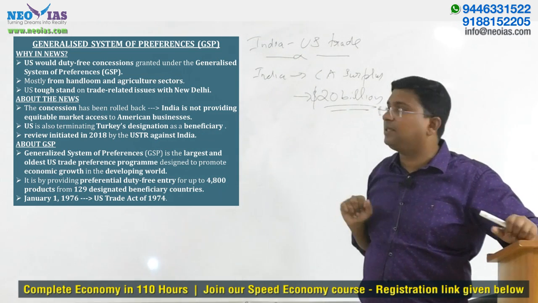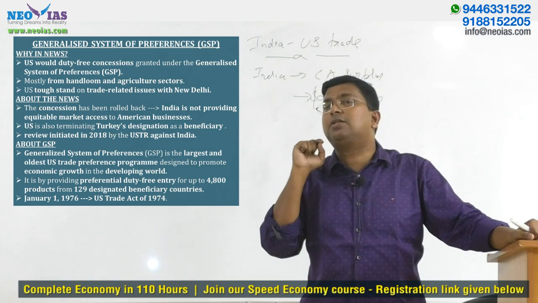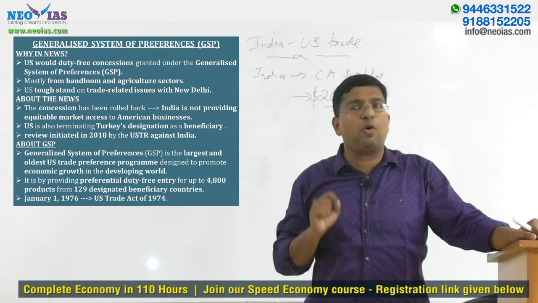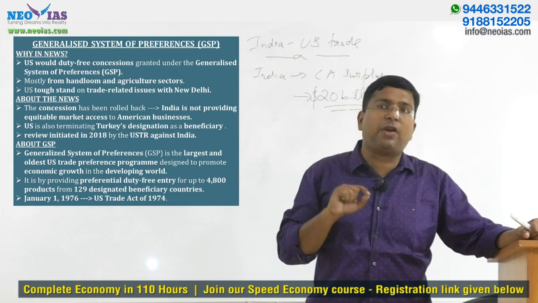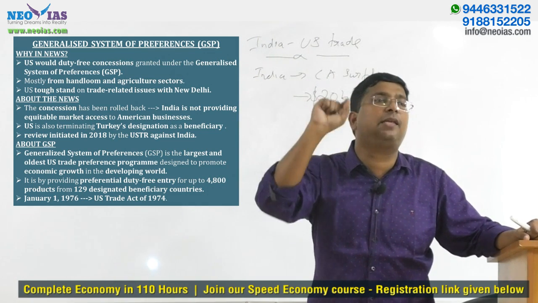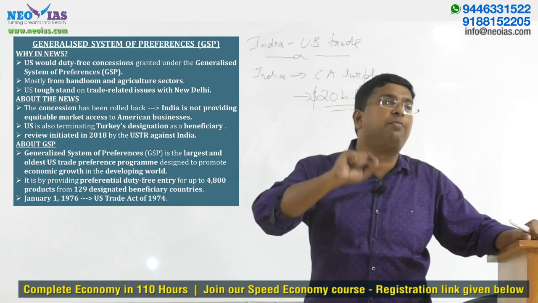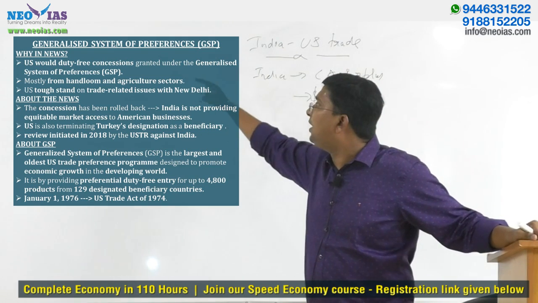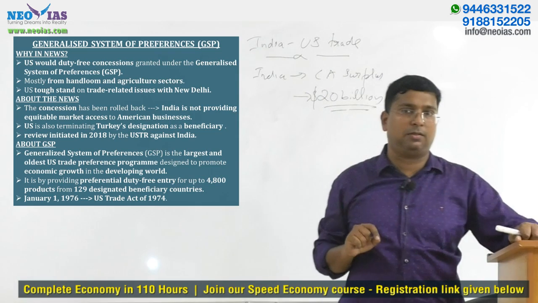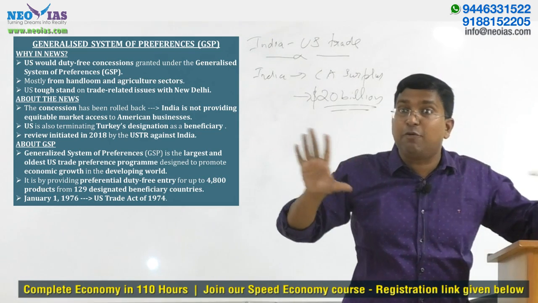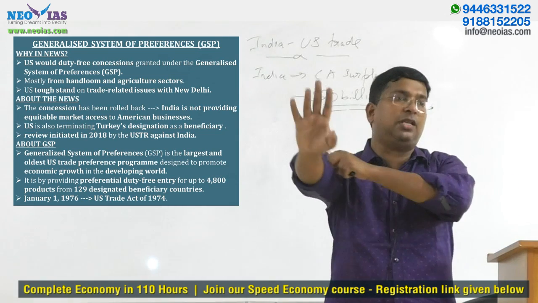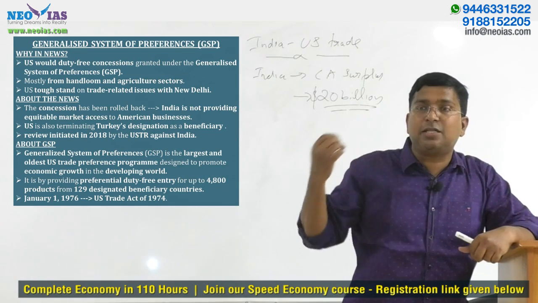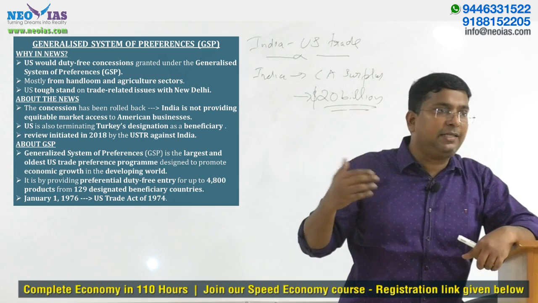But the important topic is GSP. Now what the US government has said is that we are going to remove India from a very important trade preference scheme, which was initiated by the US, what is called the Generalized System of Preferences. See, the US has not withdrawn yet. What the US said is that it is going to withdraw in another 2 months, okay?